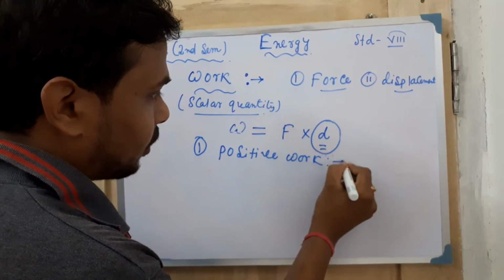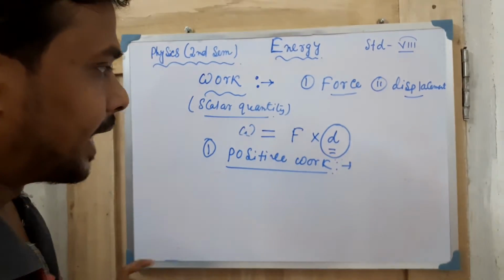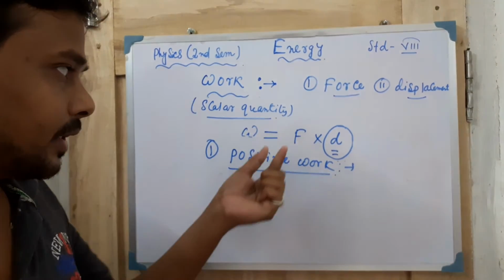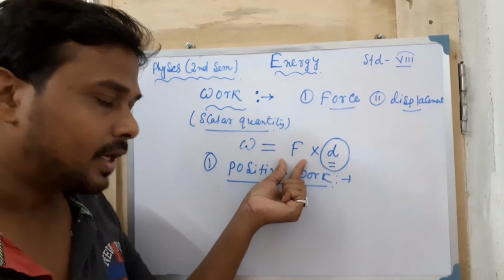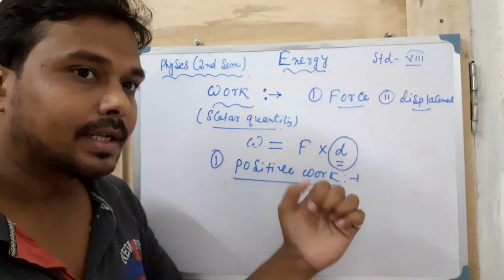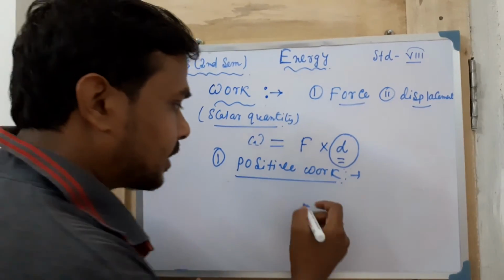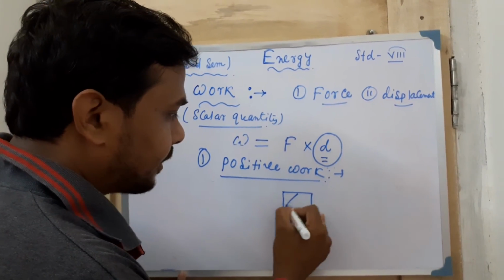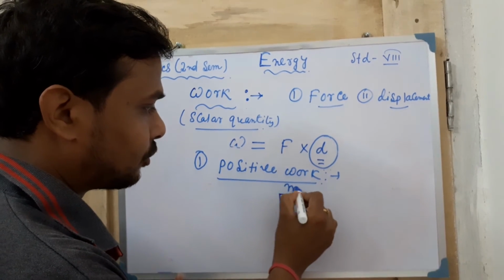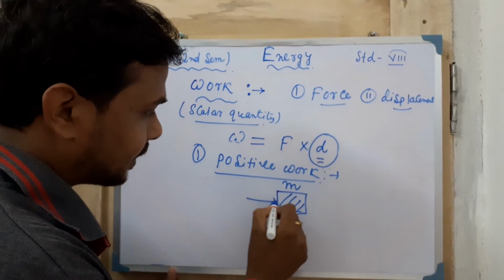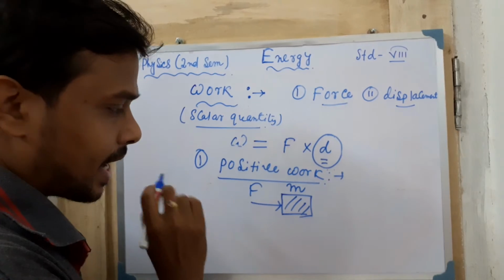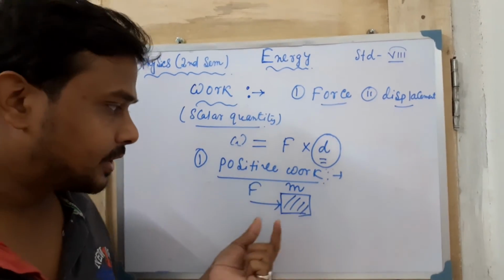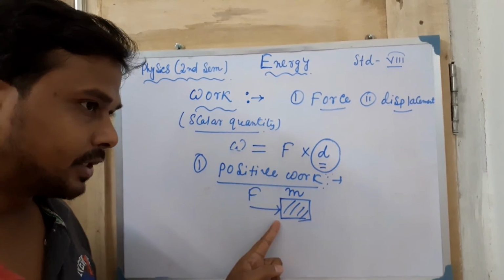While you talk about positive work, try to remember that if the force application and the displacement are in the same direction, that means suppose a body is kept here, having some amount of mass m, you have given some amount of force F in this direction, you can easily see this arrow denoting that.